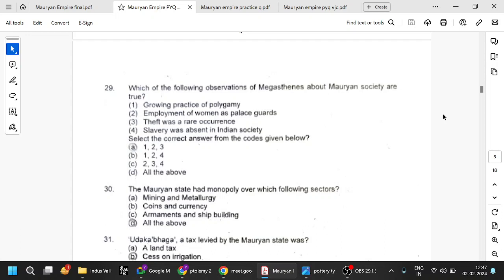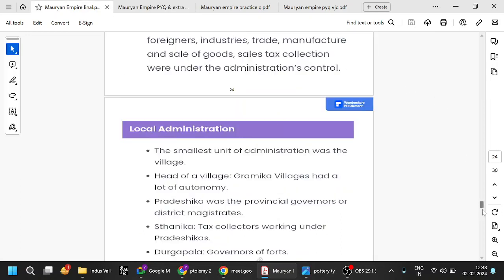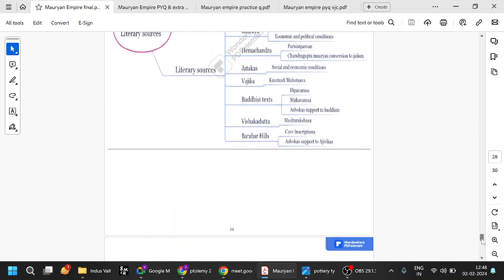So what are the observations by Megasthenes? Growing practice of polygamy, employment of women as palace guards, and theft was a rare occurrence. So society was rather good. Slavery was absent in Indian society. This is also mentioned, but whether it is mentioned by Megasthenes or not, I'm not sure. So he's saying that only these three are the major observations. But in general, slavery was also absent.